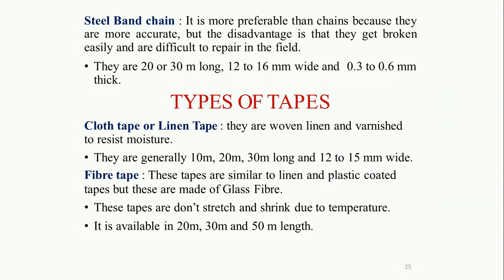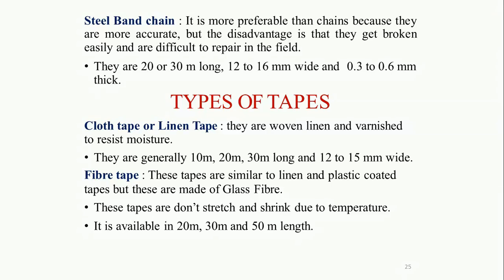At last, you are also able to use the steel band chain. It is more preferable than chains because it is more accurate, but the disadvantage is that it gets broken easily and is difficult to repair in the field. These are also available in 20 meter or 30 meter length, 12 to 16 mm wide, and 0.3 to 0.6 mm thick, right?